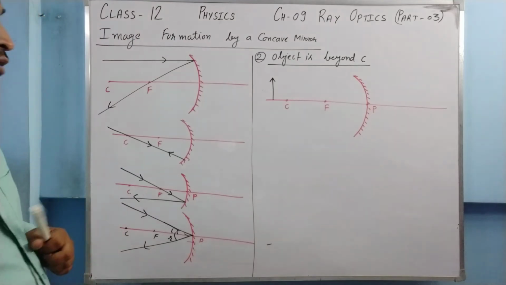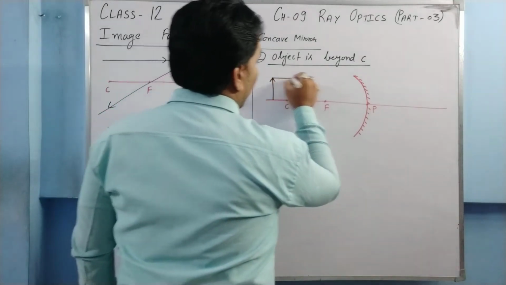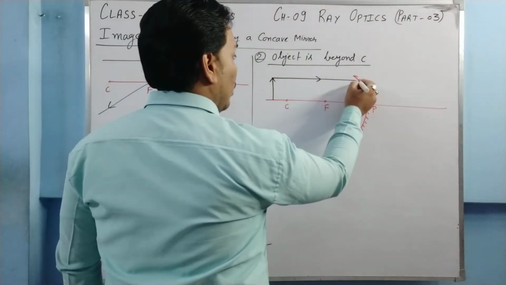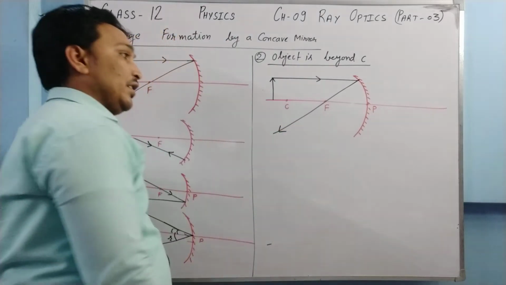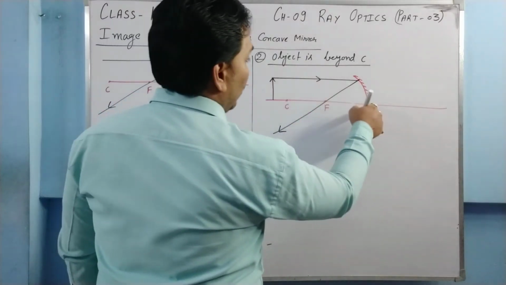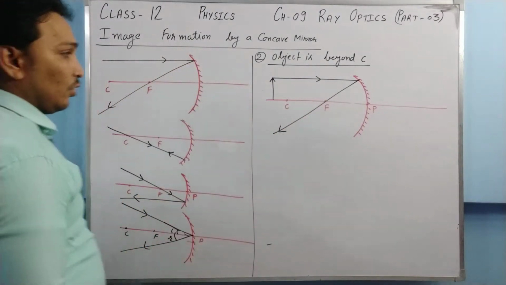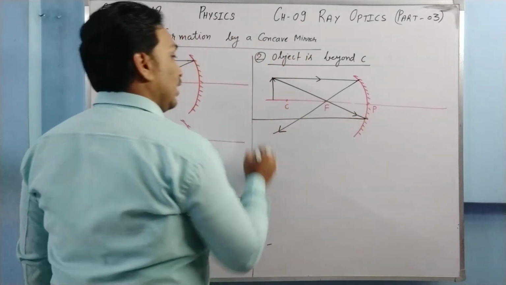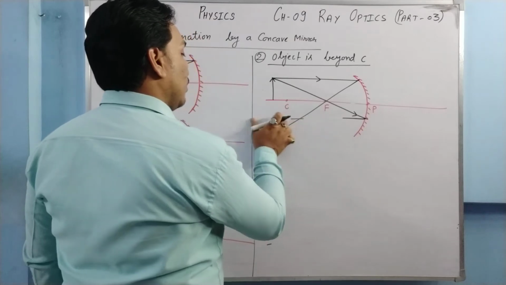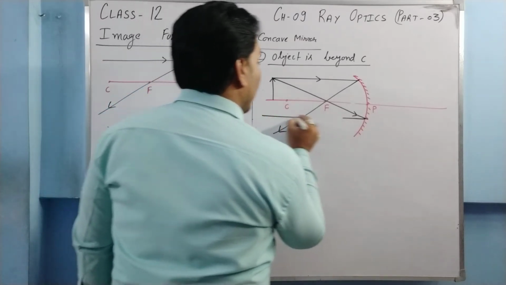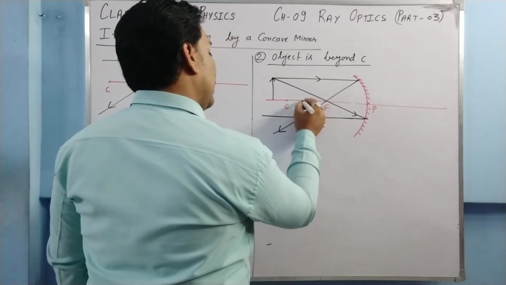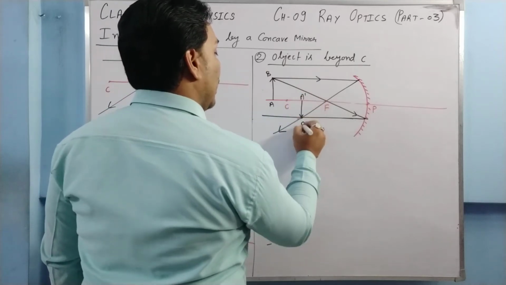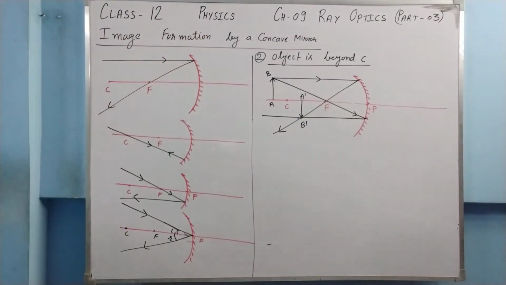Now, if a ray of light passes parallel to the principal axis and strikes the mirror, obviously the ray of light will go through the focus. One ray is this one. Another ray, you can make through the pole, the third one, or the fourth one. I am making the fourth one through the focus, and after reflection it becomes parallel to the principal axis. So somewhere here the rays are meeting each other. If the object is AB, the image formed will be A dash, B dash. Is it clear?